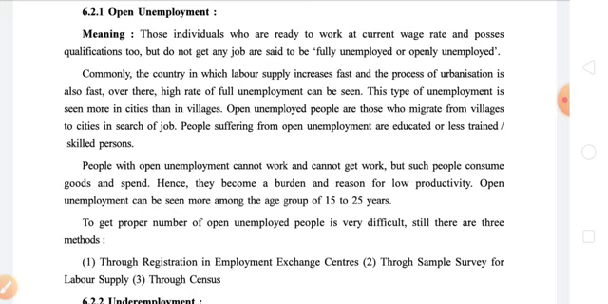Today we are going to discuss furthermore the types of unemployment. In the last session we discussed open unemployment, in which those individuals who are ready to work at the current wage rate and possess qualifications too, but do not get any job, are said to be fully unemployed or openly unemployed. We discussed this at the very start of this chapter also, that is involuntary unemployment, or we can say open unemployment.